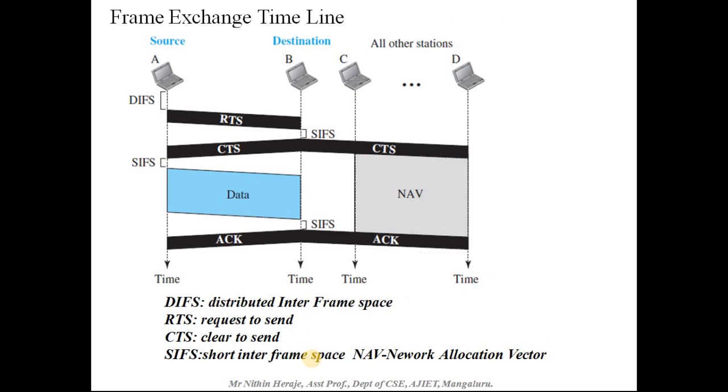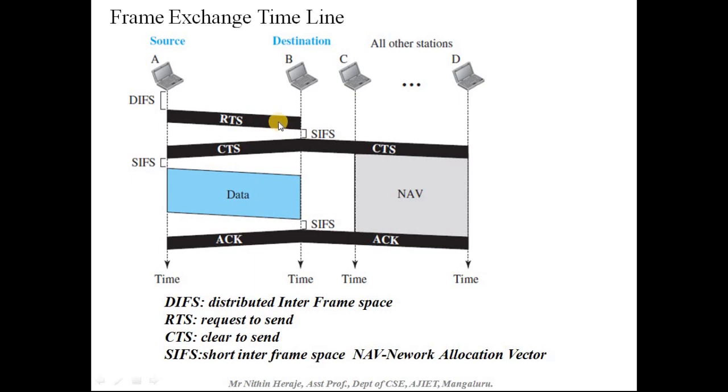Just look at this frame exchange timeline. So here A wants to send the RTS frame. So this is DIFS, which is called the distributed interframe space. So it sends an RTS frame.